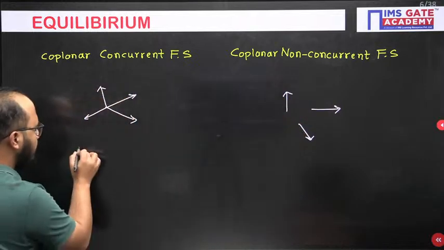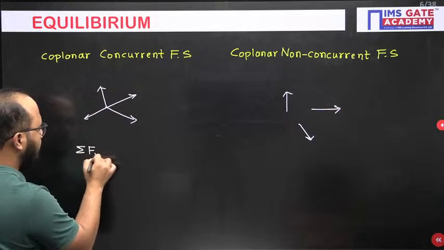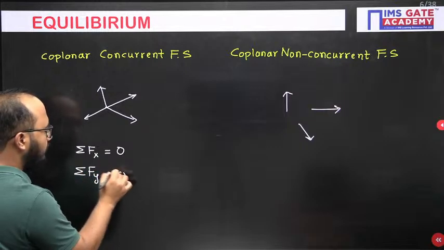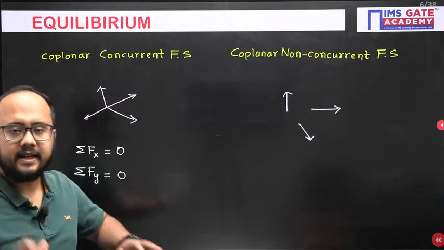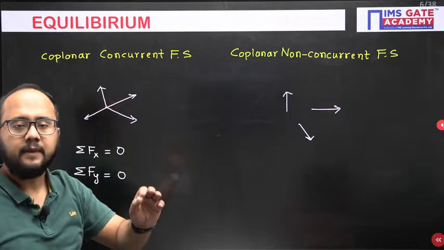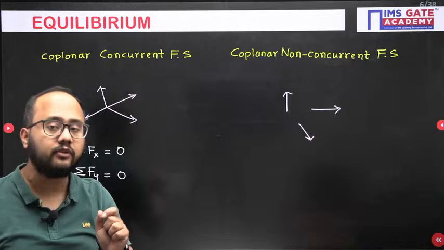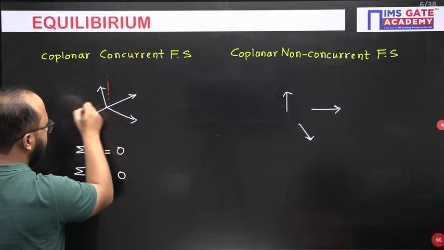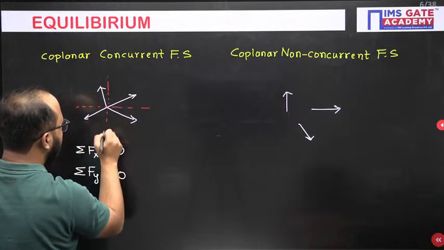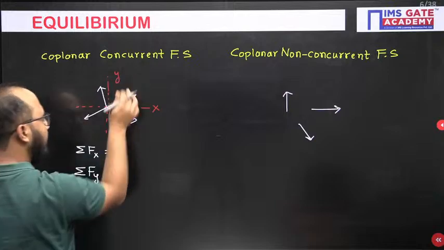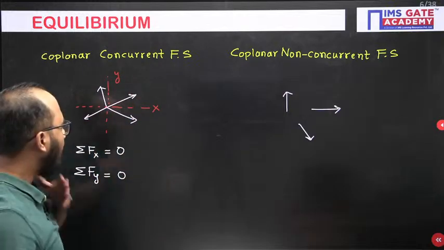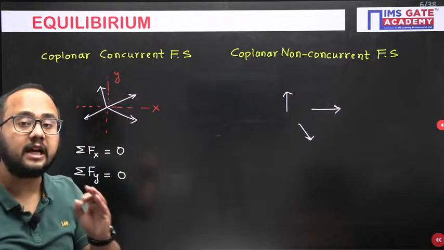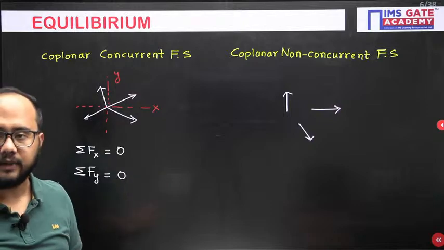So we have two equations here: summation of forces along x direction is 0 and summation of forces along y direction is 0. Okay, so what is summation of force along x and y? Basically, whatever forces you have, you will resolve each and every force in x and y directions. Let's suppose I have drawn this coordinate system, this is x and this is y. In x and y directions I will resolve all the forces. All the forces along x I will write, all the forces along y I will write. If both are individually 0, then only the resultant value will be 0.